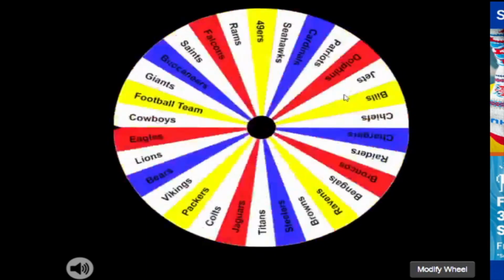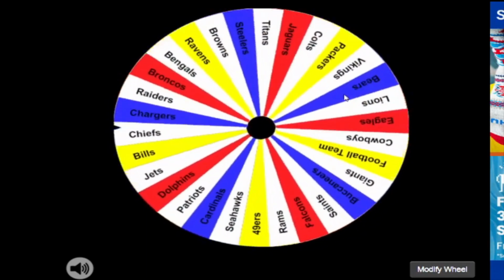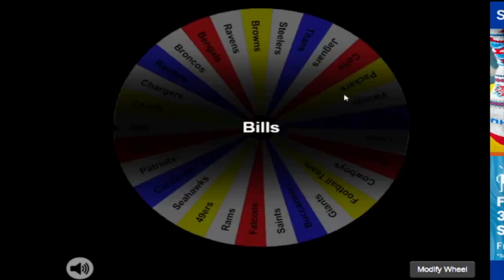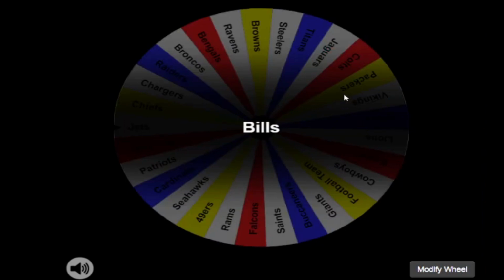And for our number 3 seed, this is going to be the Bills. I thought it was going to be the Jets for a second. That was kind of scary. The Jets definitely do not deserve that high of a seed, but it could happen. But the Bills, a well-deserving team for a high seed like that, they get the number 3 seed. They will be on the side of the Panthers.